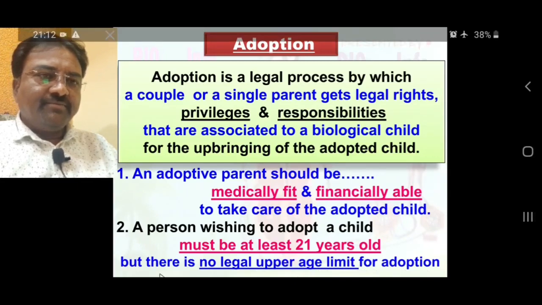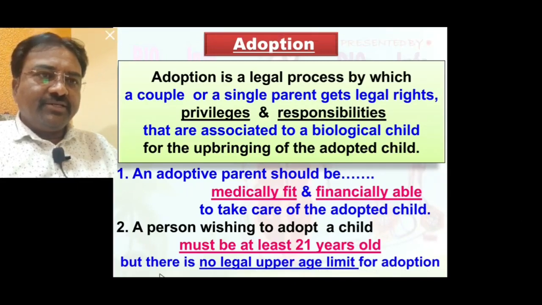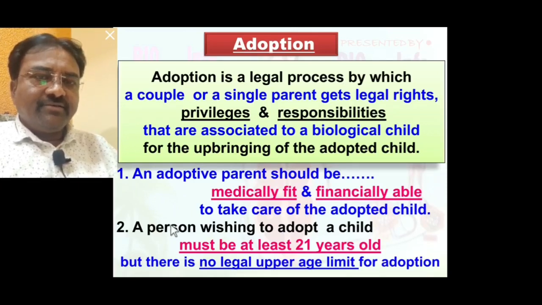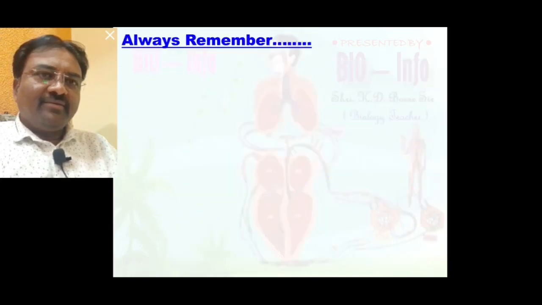So here are some legal rights of a couple or single parent to adopt. Some conditions are a medically fit adoptive parent, a financially able adoptive parent, and at least a 21-year-old adoptive parent. Always remember this.